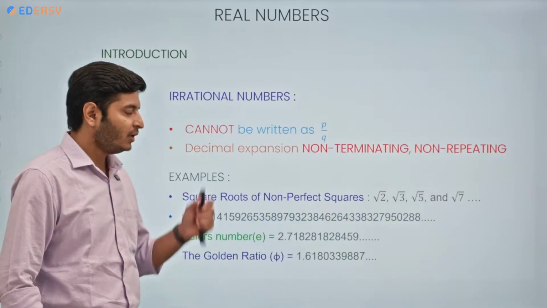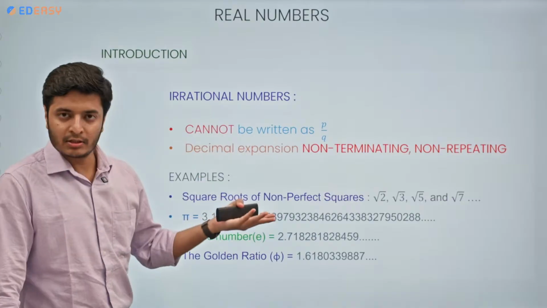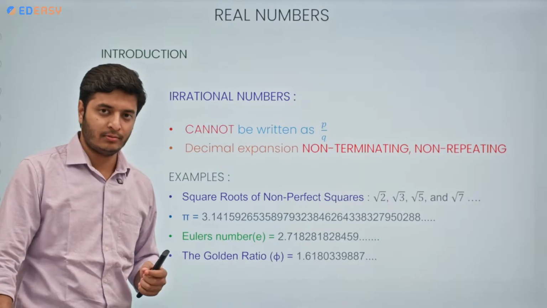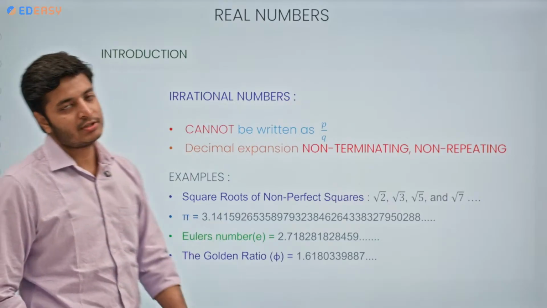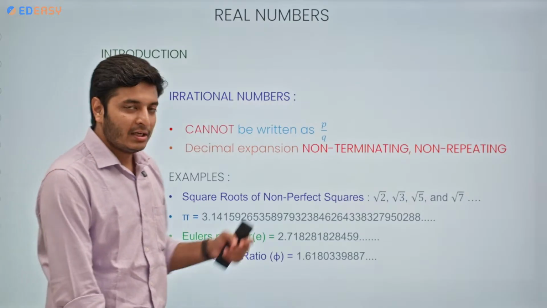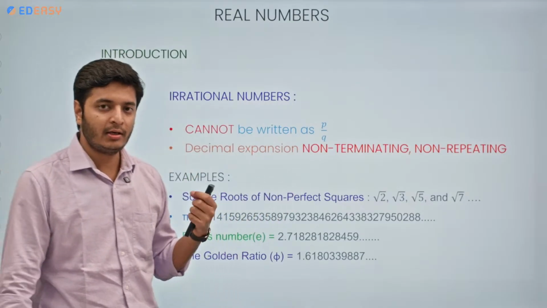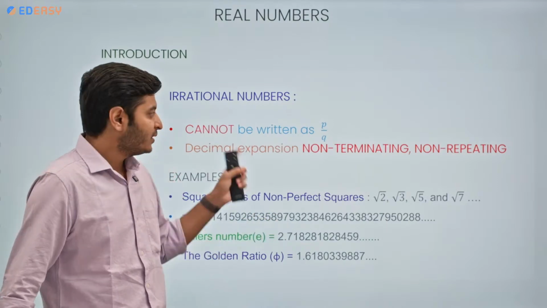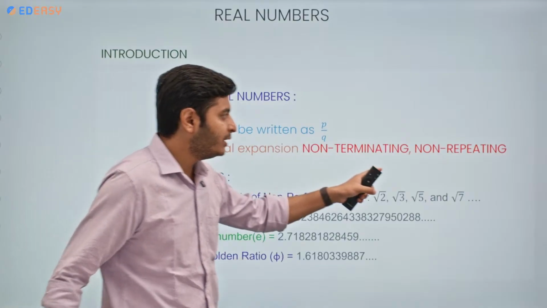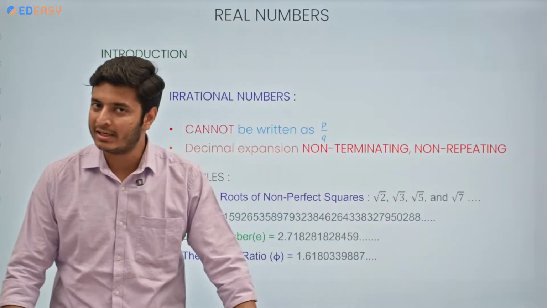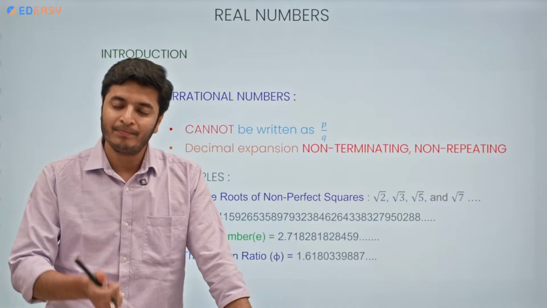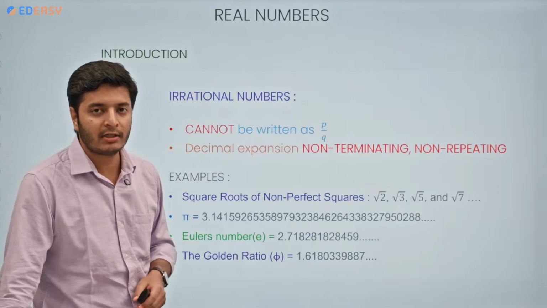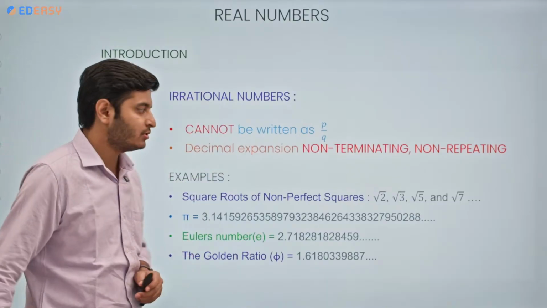Now, irrational number. The definition I told you is that the number cannot be written in the form of p by q, where p and q are integers and q is not equal to 0, correct? Decimal expansion of an irrational number: in the case of a rational number, it was terminating or repeating type. Here we have non-terminating, non-repeating type of decimal expansion. It will not terminate, it will not repeat itself. So this type of decimal expansion belongs to only one type of number, irrational numbers.